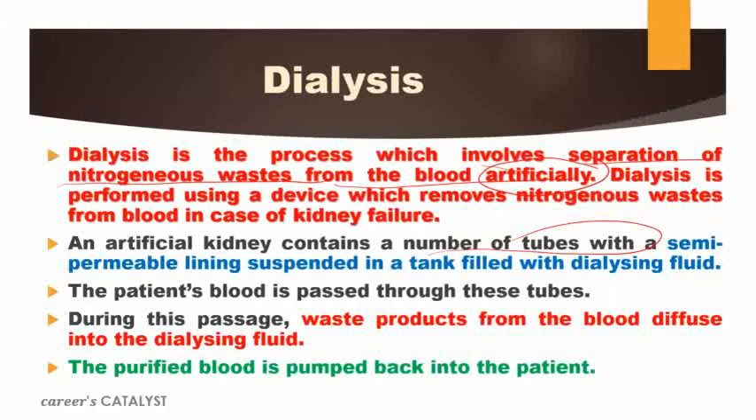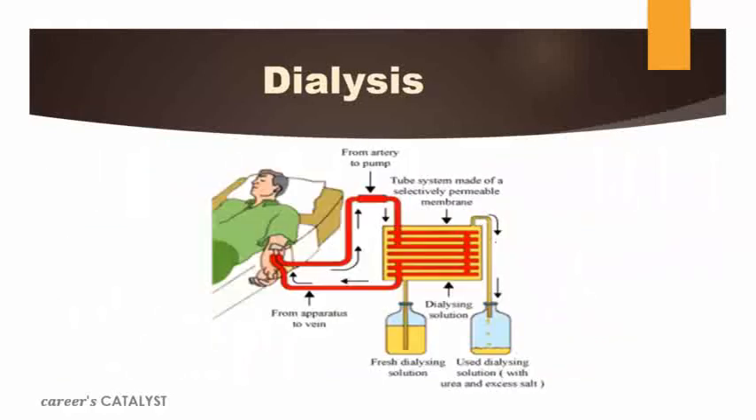So how does it occur? Let me show you the dialyser machine. This is the dialyser machine, as you can see here. At first, what happens? The blood from the artery from the patient's arm is made to flow into the dialyser. Now, this dialyser is made up of what? Selectively permeable membranes, and it is just, you can see here, a coiled tank, right? It is just a coiled tank containing a dialysing solution.